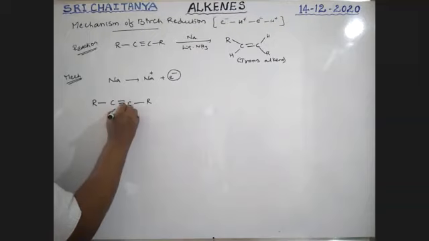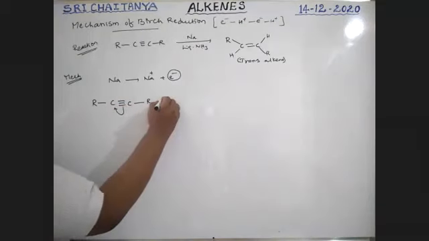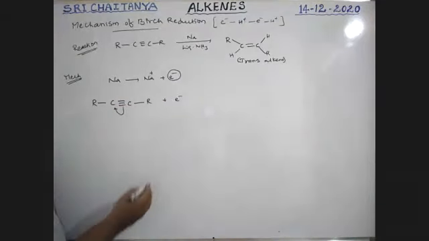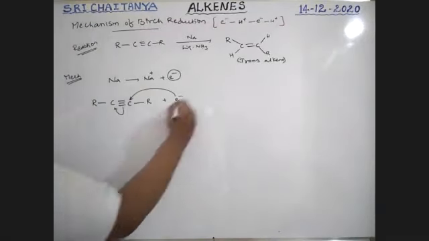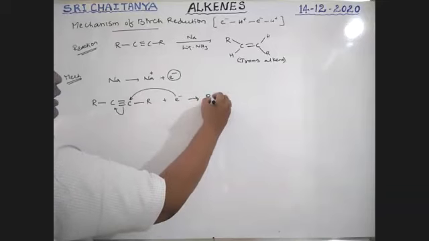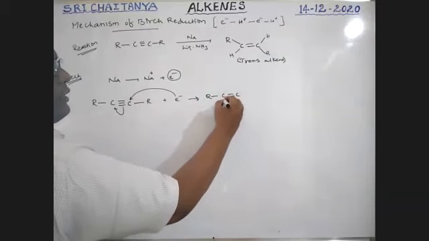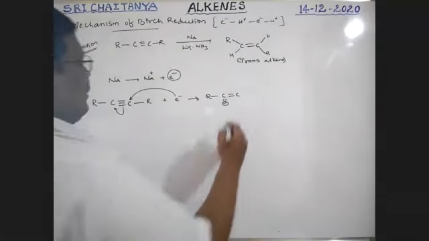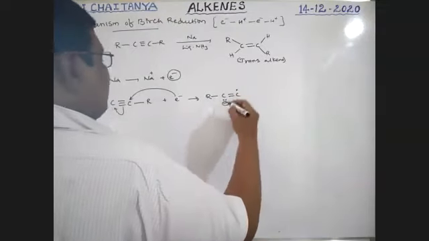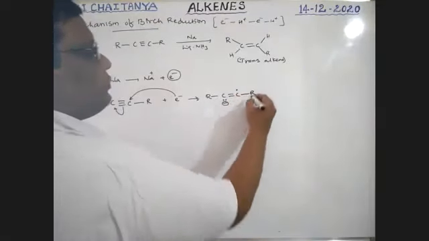The pi bond moves here, and that converts into R-C double bond C. This carbon gets a lone pair and a negative charge. Next, this electron is left with R.